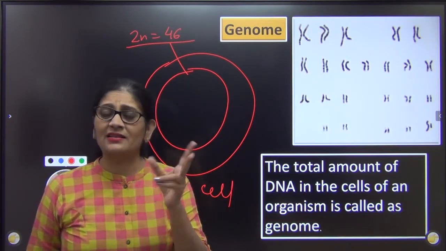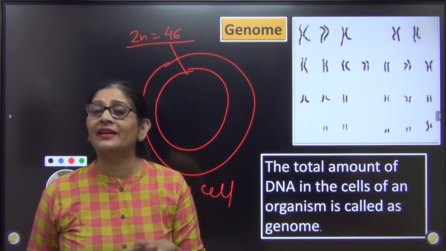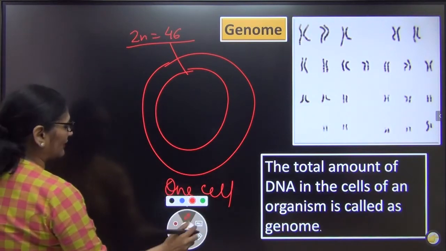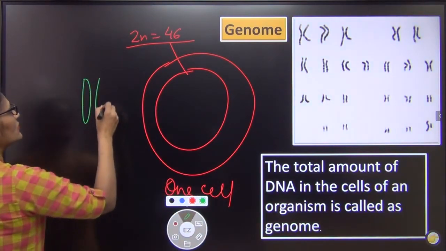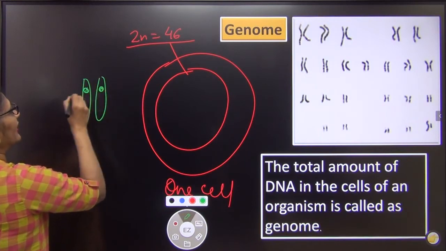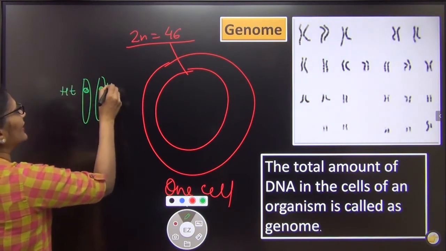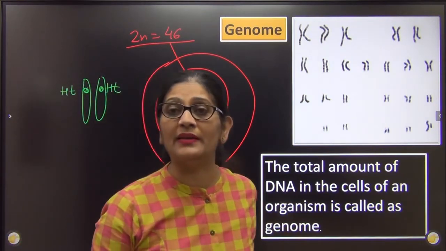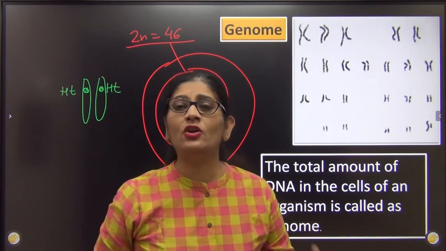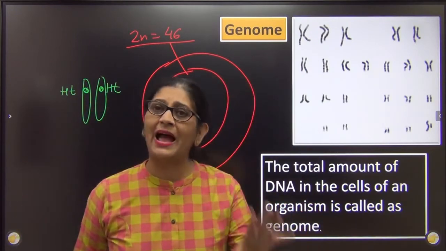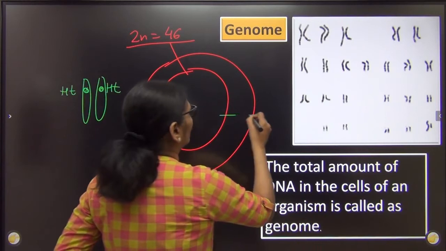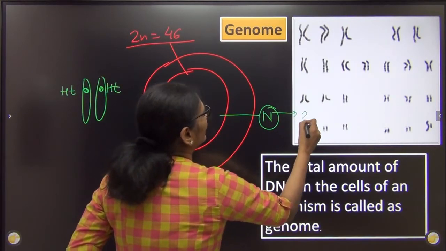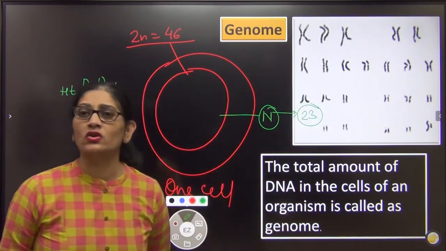Now, since the homologous chromosomes are carrying the character of the same trait. Homologous chromosomes, just try to understand what I am trying to say. Homologous chromosomes carry the character of the same trait. That means if it is height, it is also height. So if you want to know how many traits we have in human beings which are genetically controlled, we need not study both the chromosomes. Only the haploid number will do. So actually the haploid number of chromosomes is a better way to express genome, whose number will come to 23, but 46 is also not wrong.